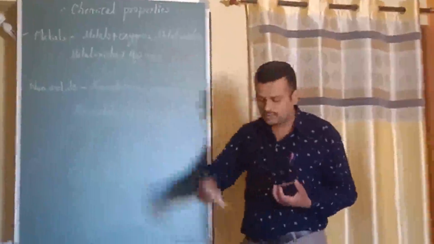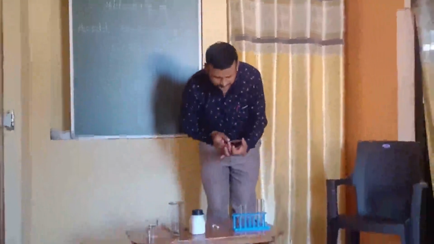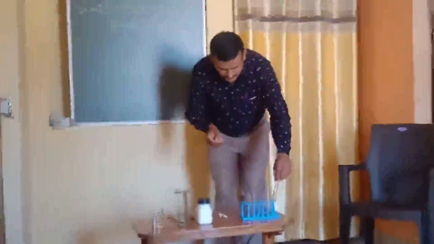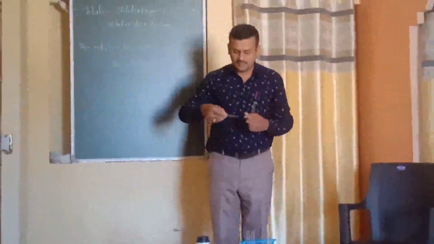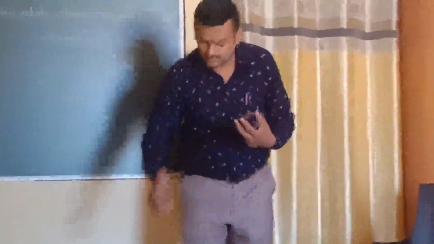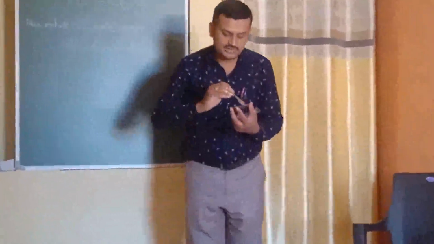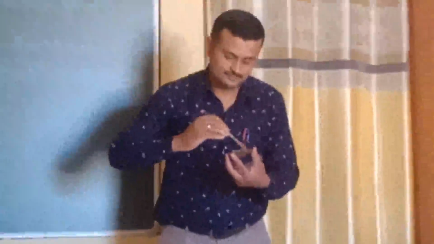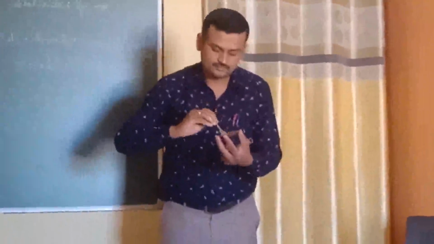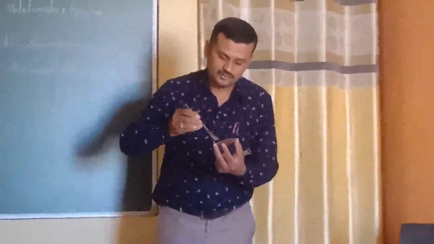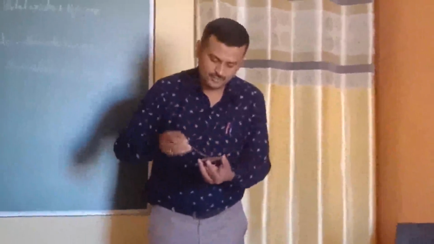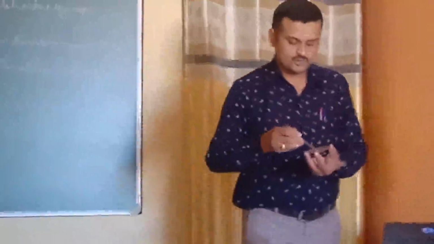Yes. So what will I do now? I will take this test tube. And now I will collect all this rust. See, I am collecting here all the rust.